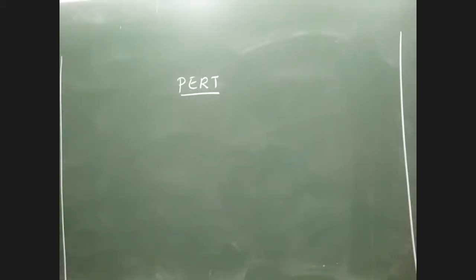Normally, when we talk about CPM and PERT, I think we have already understood very clearly what a critical path is all about. As you understand, a critical path is nothing but the longest path in a network diagram. Now, how do you distinguish between a critical path problem and a PERT problem?